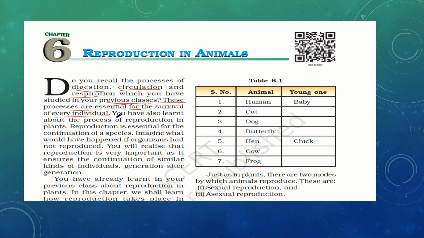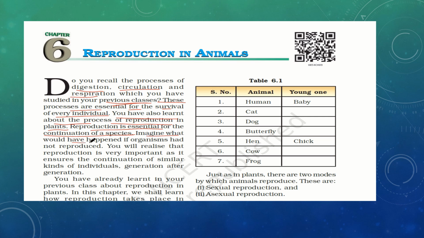You have also learned about reproduction in plants, right? In 7th standard you studied sexual reproduction in plants. Reproduction is essential for the continuation of species. Either animals or plants, they need to reproduce from one generation to the next to continue their species, right?